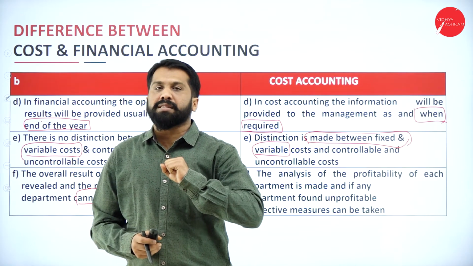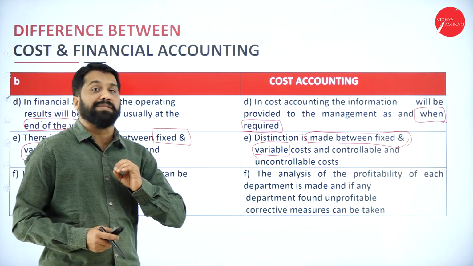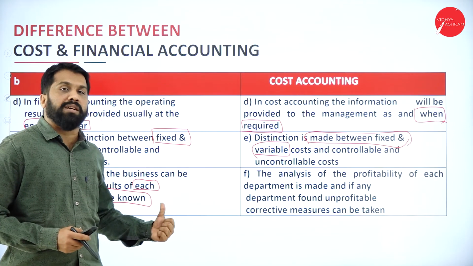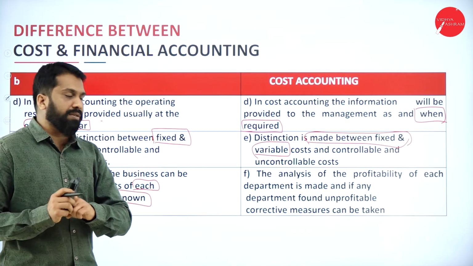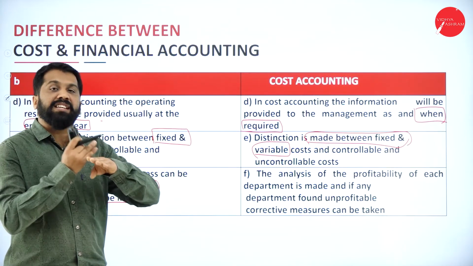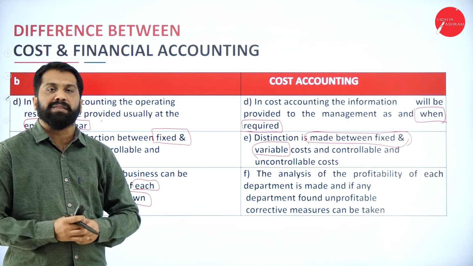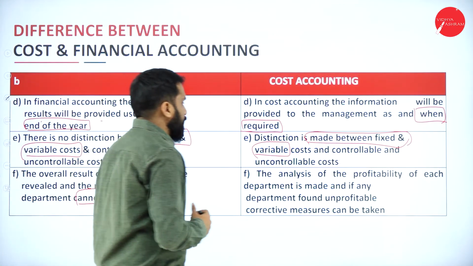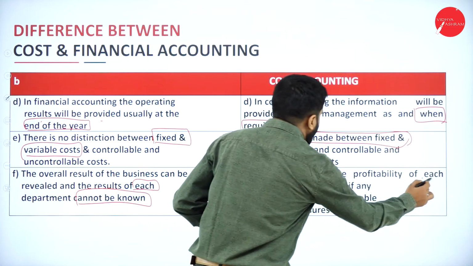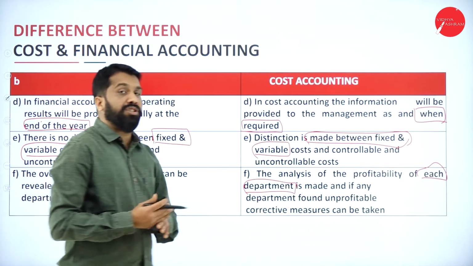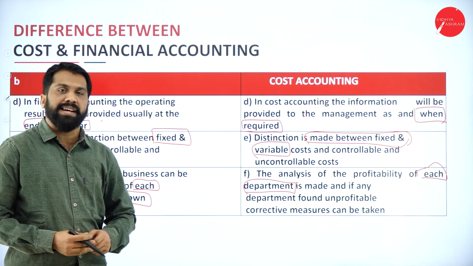Production department, what is the cost? Purchase department, what are the expenses? In financial accounting, all put together, you will get this much is your expenditure. But in cost accounting, you will get each department wise expenditure. So, analysis of profitability of each department. Remember, for each department you can get the expenses.